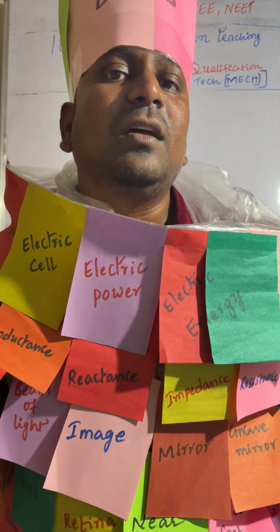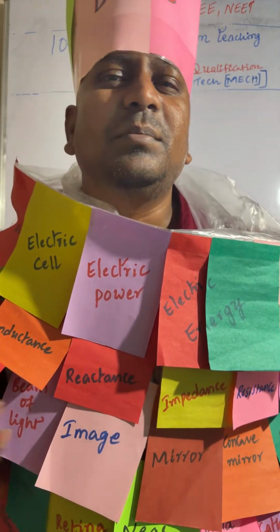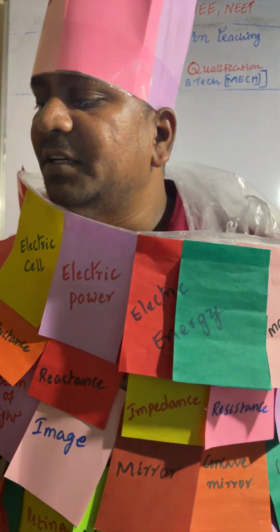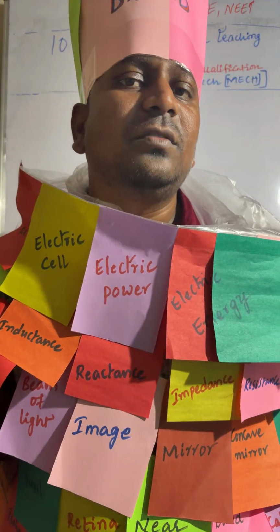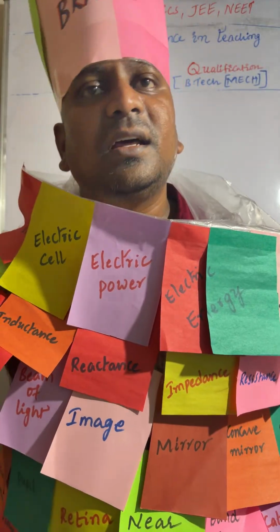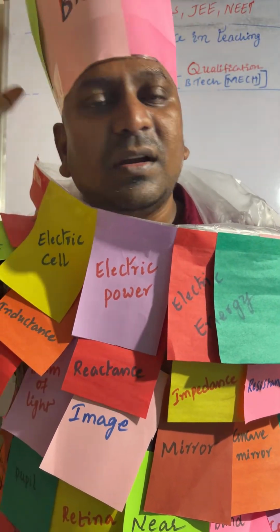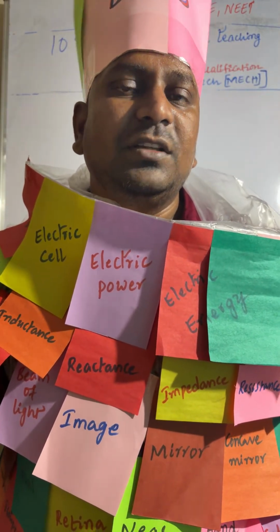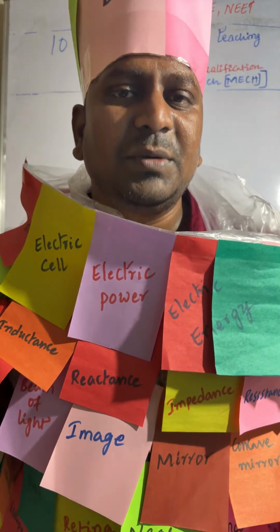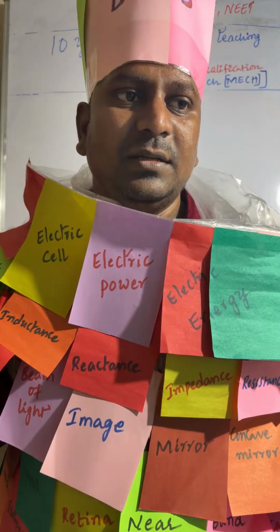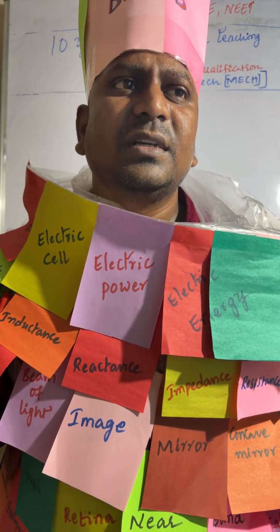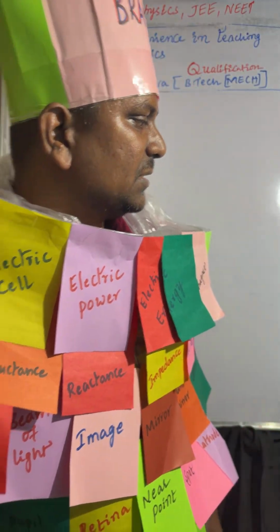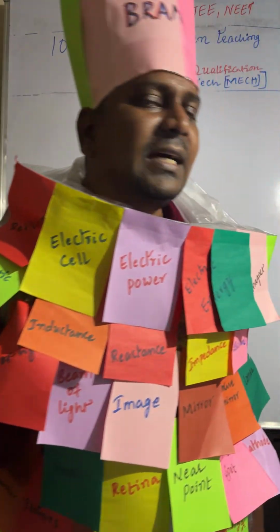So physical quantity: the quantity which can be measured is called a physical quantity. There are a number of physical quantities like weight, mass, speed, velocity, acceleration. These are all physical quantities, meaning quantities which can be measured. Here we are going to discuss scalars and vectors.